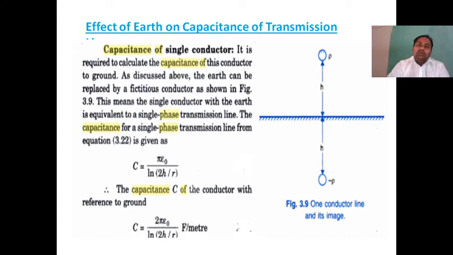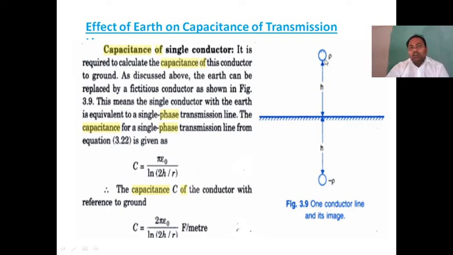According to Kelvin's law, they proposed a system with two assumptions. What they said is, if you take earth into consideration, you make two assumptions.